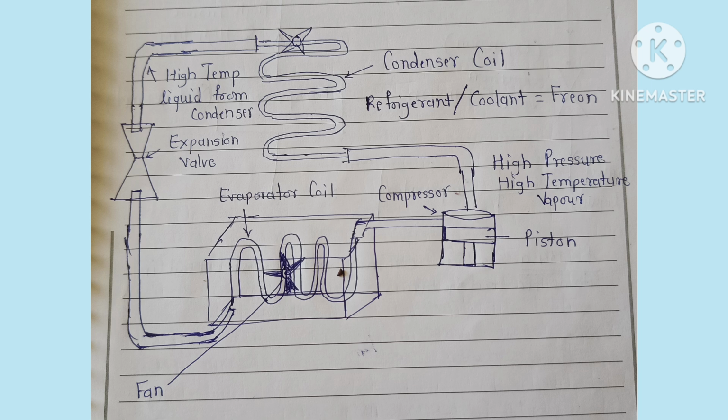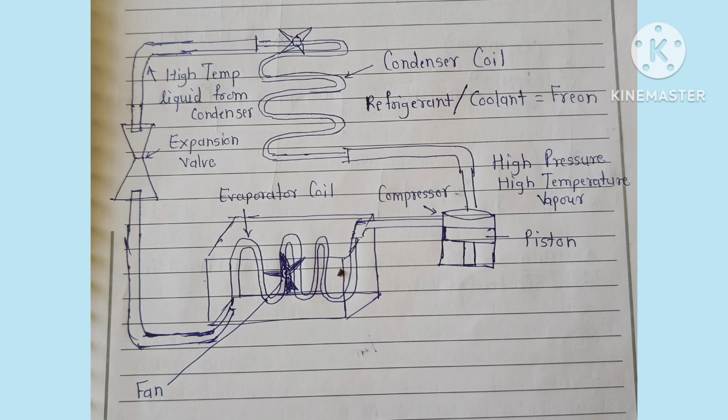Then the refrigerant flows to the condenser coil. In the condenser coil, it cools down. Then it transfers into a high temperature liquid because of the condenser.